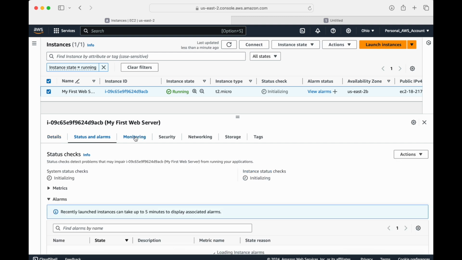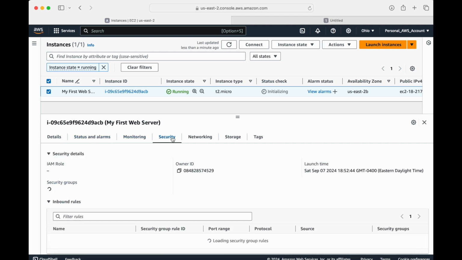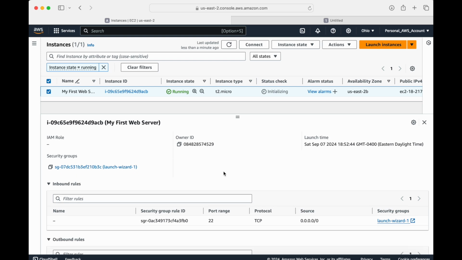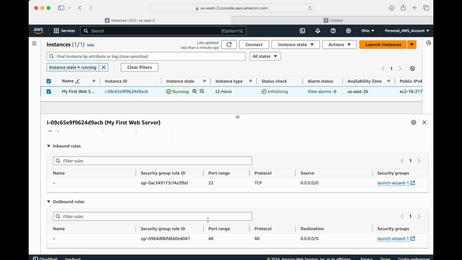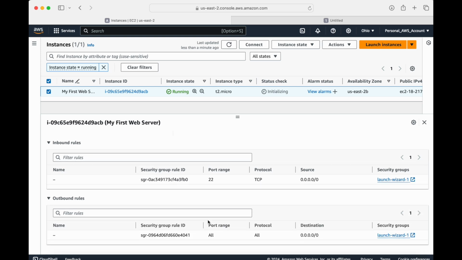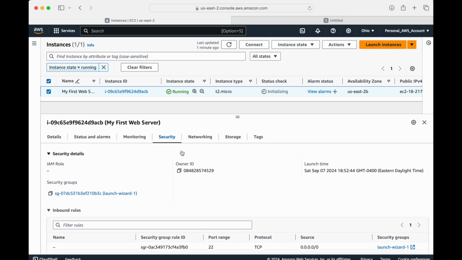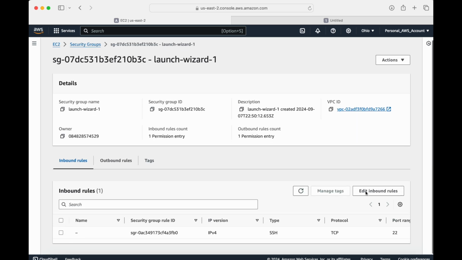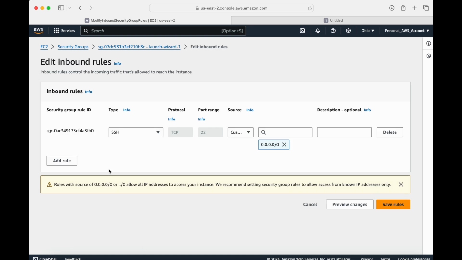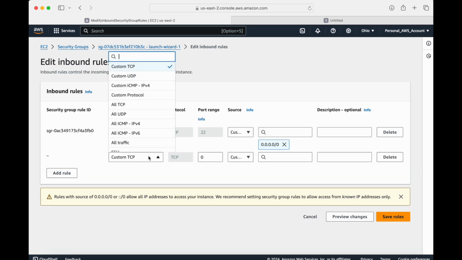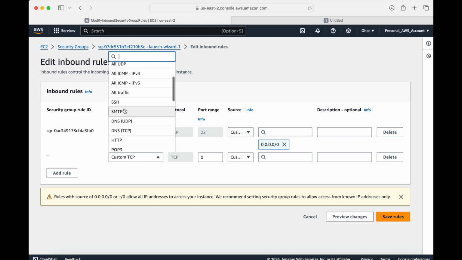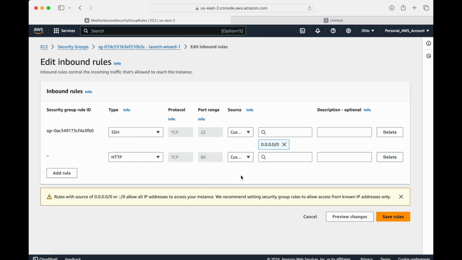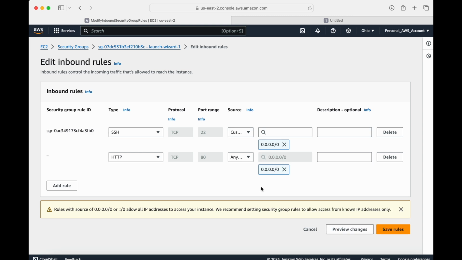You can look at different status and alarms, monitoring. It also created a security group which allows me to do SSH to it on port number 22, but I also want to open it from the browser. So what I'm going to do here is, inside my security group, I am going to edit the inbound rules. I'm going to add another rule, and this time, since I want to access it from HTTP, I'm going to say HTTP port number 80, and I'll say enable everything, all the traffic.